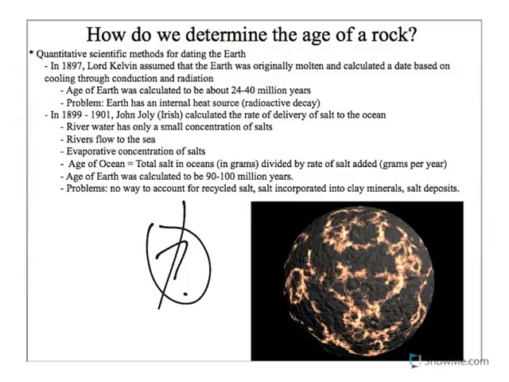So John Jolly recognized this. So he figured out, if I have this much water, how long would it take to get to this salinity that it is today? And he figured out that the Earth was about 90 to 100 million years old, which again, we're reaching back further in time, so that's good.